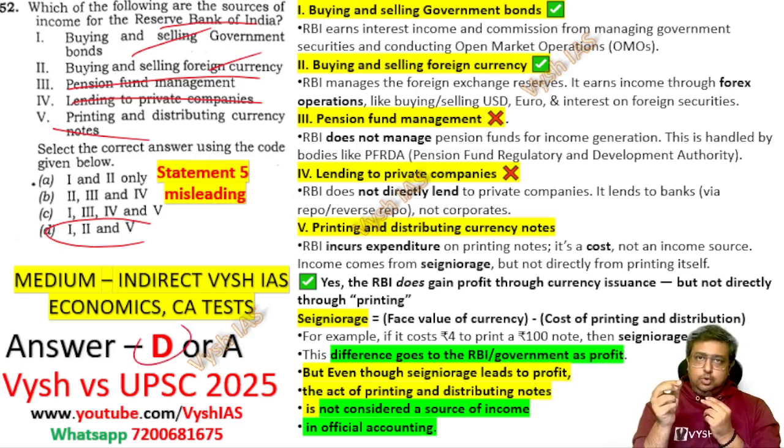But these examiners, purposely to trouble you, put it the other way, like I told you, that printing and distribution is not an income source, it is an expense, it is not going to be done every time, so it's not a source of income. That way they can justify it. They won't justify, they just give their answer key, so you have to wait 1 year. That is why D or A. I'm telling the answer D, but it can still be A also if that examiner has thought this way by taking from the government site.